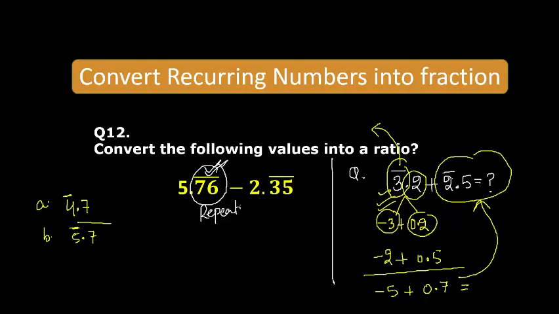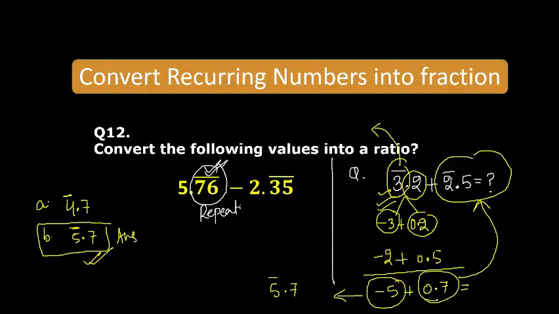So what is the answer? This one. This is my answer. Can I convert this number into this form? Yes, this 5 can go at the top with the bar, and next is 0.7. This is negative and this is positive, so this is the meaning of this calculation. So the answer is option B. Are you getting my point?